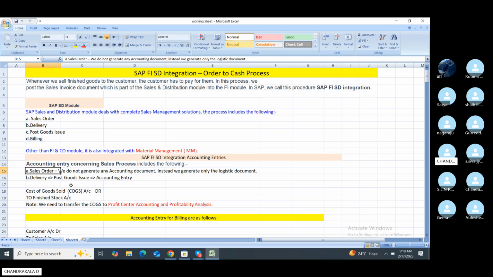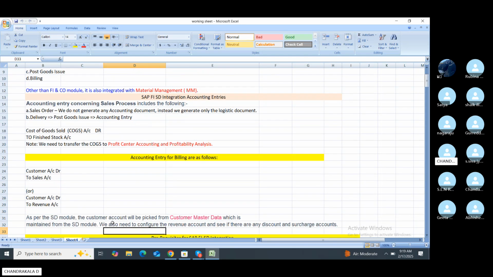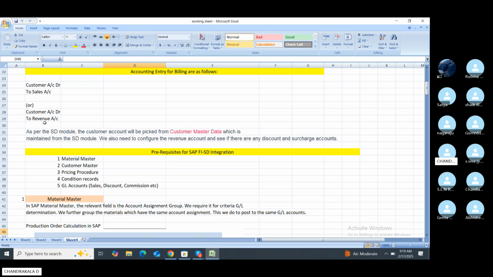In delivery, the delivery and cost of goods issue have accounting entries. The cost of goods sold account is debited and finished goods is credited. This transaction transfers to cost of goods sold, which affects the profit center and profitability analysis. The accounting entries in billing flow from customer account debit to the sales account, that is, customer account to revenue. Sales and revenue are the same in some scenarios.